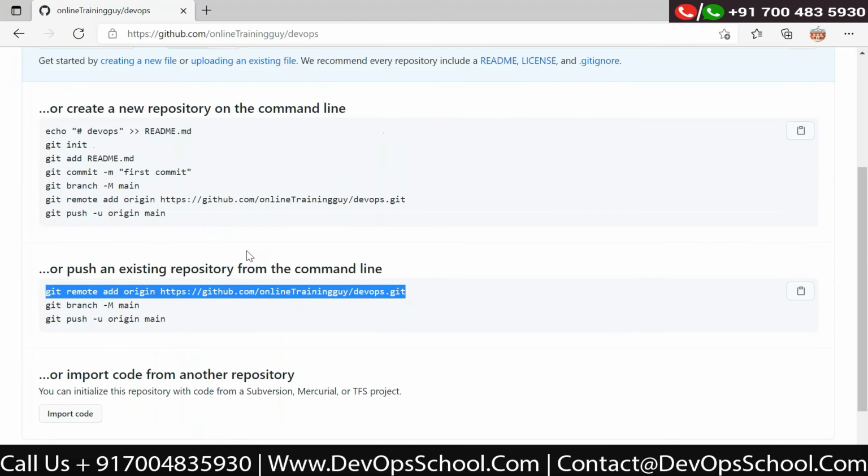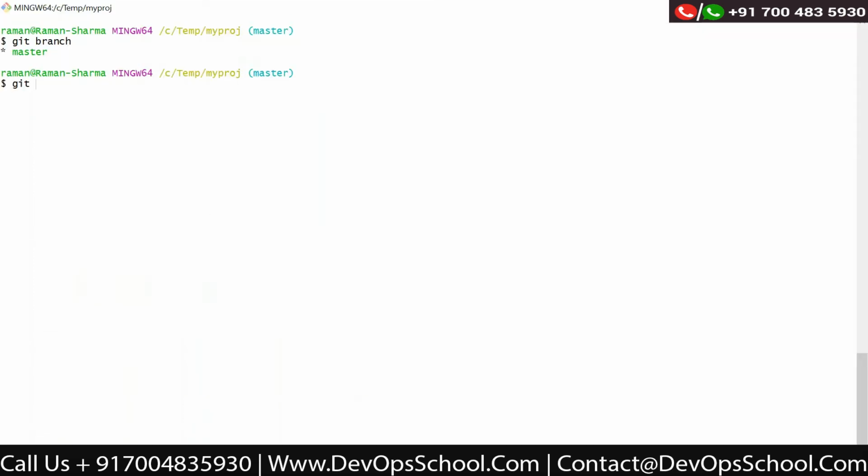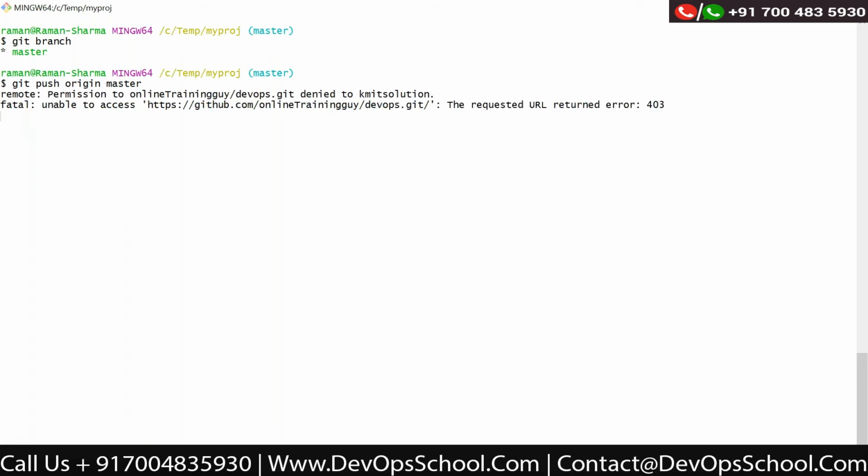So if I run the command git push origin master, it means I am running this command to push the changes of your local repository to the remote repository.